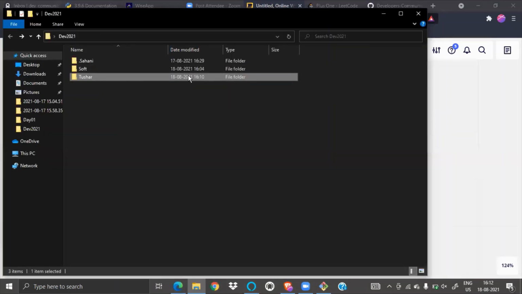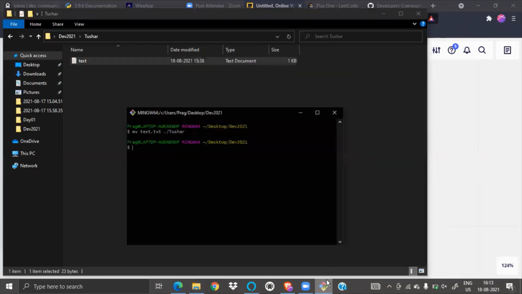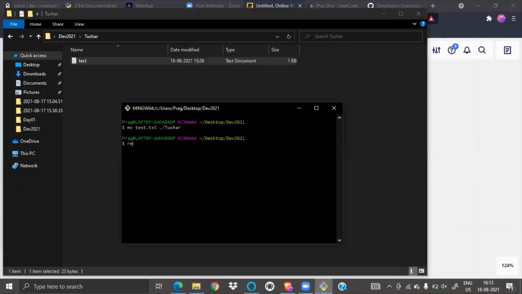If I want to remove the txt file, what can I do is use rm. First, where am I? I am inside dev 2021. You can also see this from here. I want to go inside the tushar folder, sorry, /sar. See guys, if you practice, then only you can learn it.